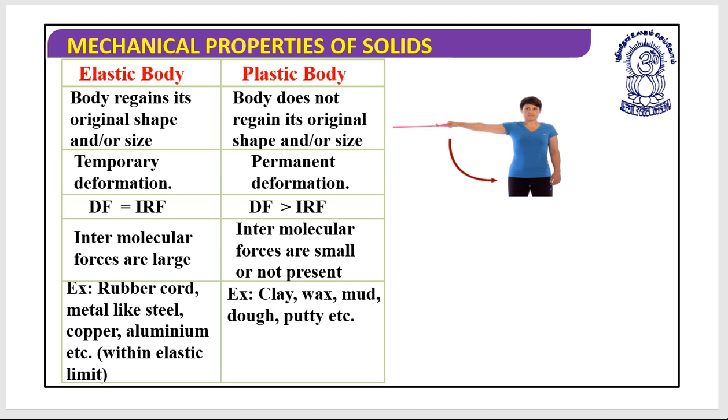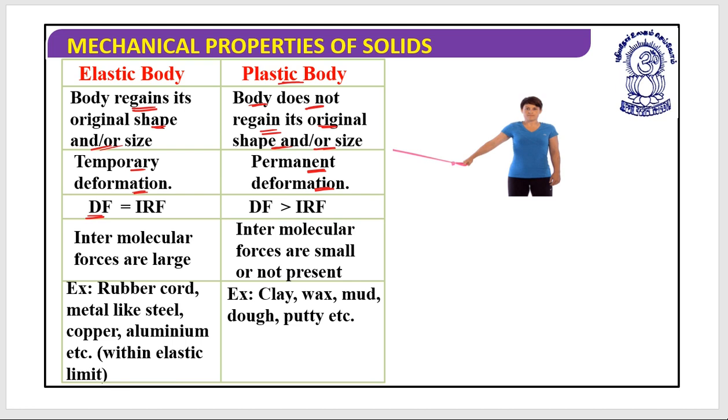So let's just summarize what is an elastic and what is a plastic body. An elastic body regains its original shape and size after removal of force. In a plastic body, the body does not regain its original shape or size even after removal of force. In the elastic body, there is a temporary deformation, but in the plastic body, it's a permanent deformation.